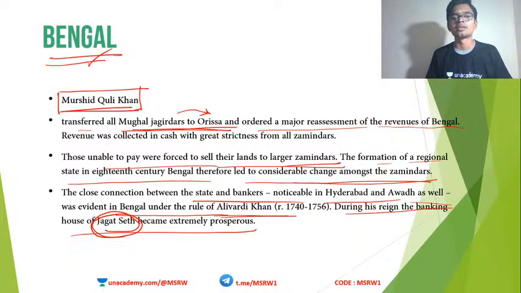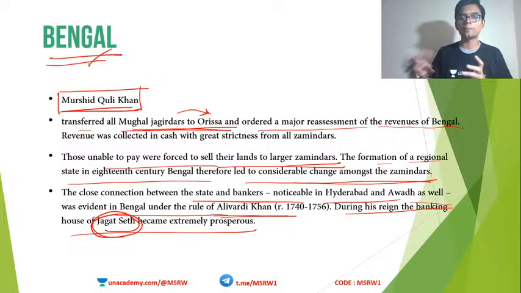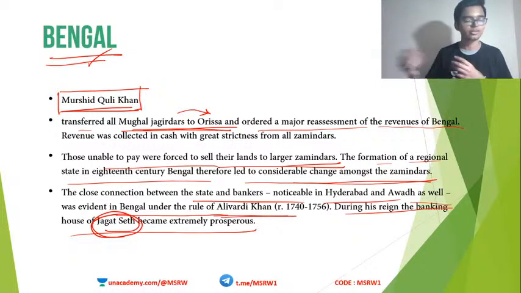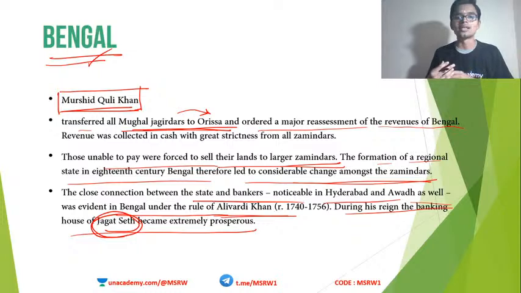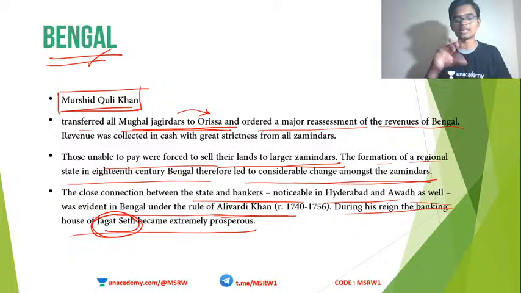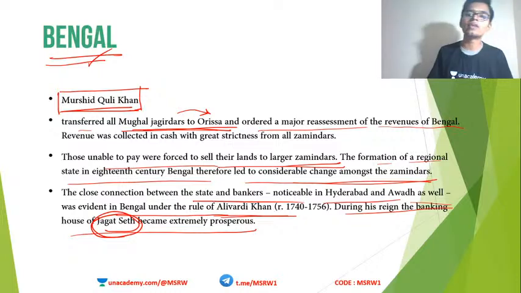Why? Because in order to pay the revenue to the state, the people who cannot pay will approach the bankers to borrow money. And after some point of time, they will be unable to pay this back. The interest will also start accruing, and they will be unable to pay it back. At that time, what will happen?